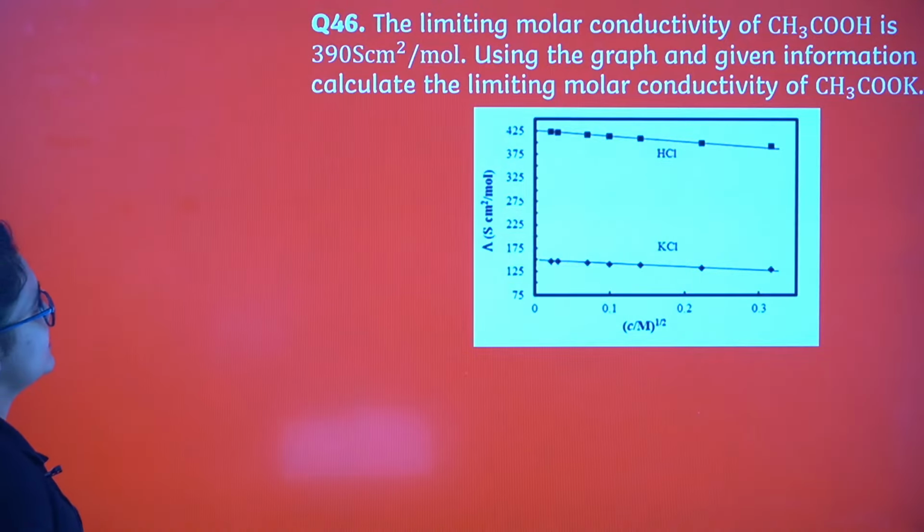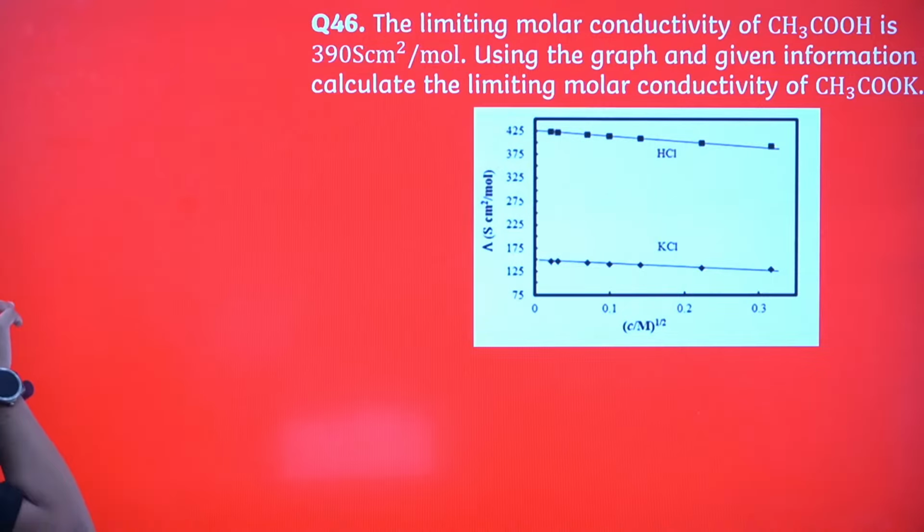Here comes another question. The limiting molar conductivity of acetic acid is given using the graph. Using the given information, calculate the limiting molar conductivity of CH3COOK. For those cases we need the lambda 0 value.